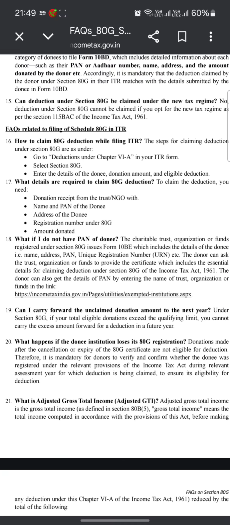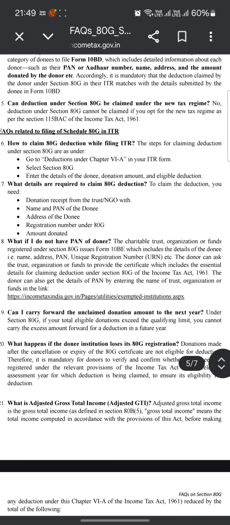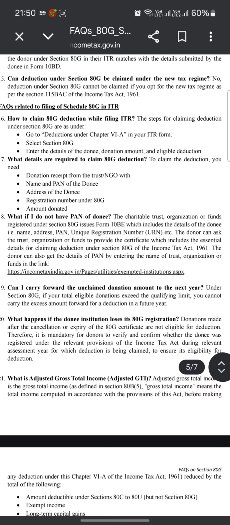What if I do not have the PAN of the donee? Charitable institutions that are registered issue Form 10BE, which includes the details of the donee, that is the name, PAN, and unique registration number. The donor can ask the trust or institution to provide the certificate, which includes the essential details for claiming the deduction under Section 80G of the Income Tax Act, 1961, and the donor can also get the details of PAN by entering the name of the trust, organization or fund in the link.